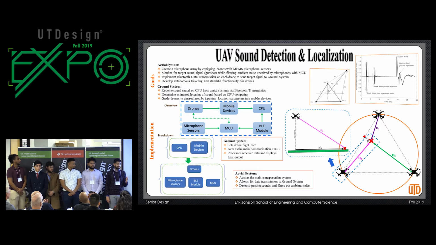Once we have localized the sound, which is, in a sense, created 3 vectors from each drone to the sound source, the end result of this data will be outputted in 2 places. First, on a graphical user interface overlaid onto a map, giving first responders an overall location of where the shooters are. And second, the location data will be sent to mobile devices, which will then go back to our drones to allow them to begin autonomous flight to encircle the sound source within a 5-meter radius.